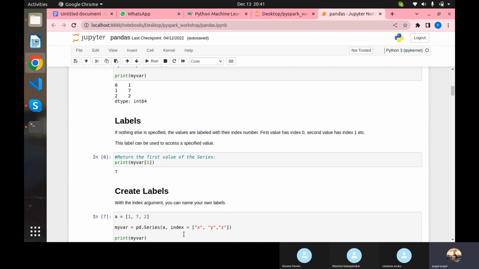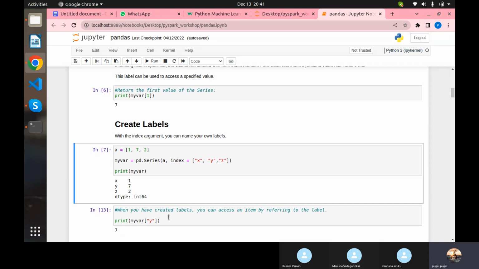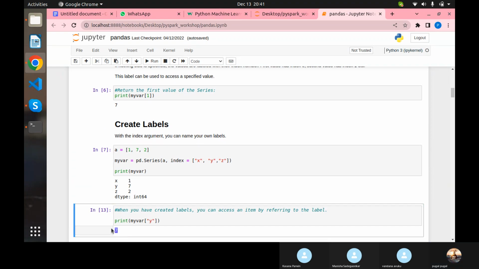You can give the labels using the index keyword, and it will set them for each row, and you can access a particular row based on its label. For example, to access 2, I can call z. To access 1, I can call x. Here I just want to access 7, that is the reason I'm passing y, and you see, it is giving the result.